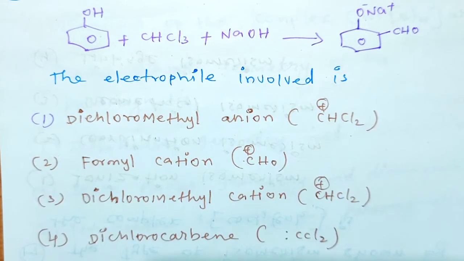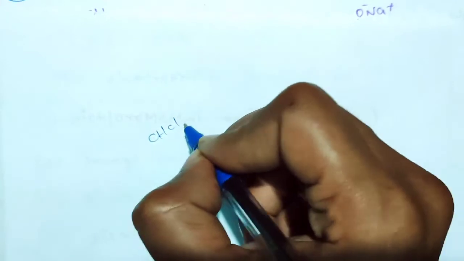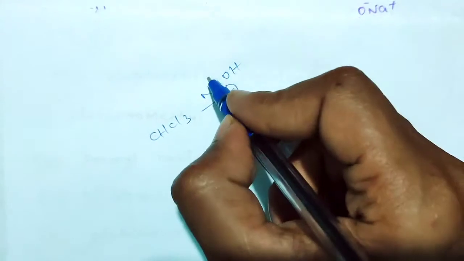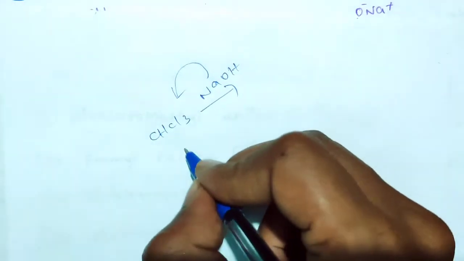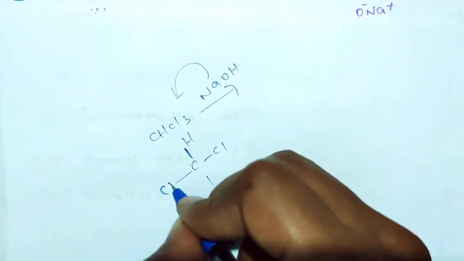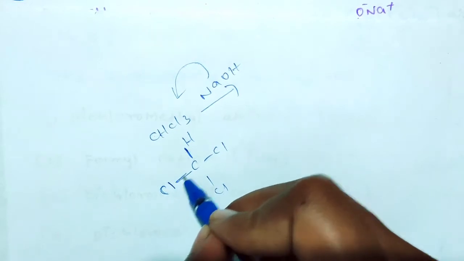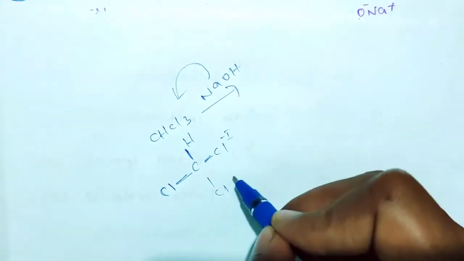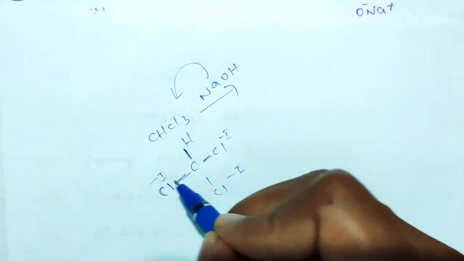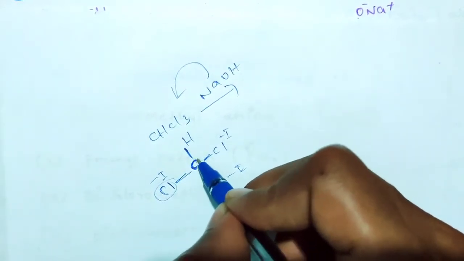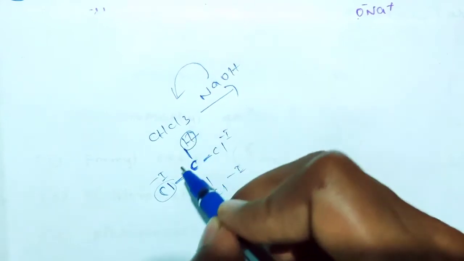So generally, you see this reaction. Now CHCl3 is given in the presence of a base, right? First of all, this base reacts with this CHCl3. Now I am writing the structure. Now this one CH, Cl, Cl, Cl. So here all are electronegative groups. Chlorine has more electronegativity. That's why these are acting with a minus I effect. All are acting with a minus I effect. So once all are minus I, this carbon becomes less electron-rich. That's why this hydrogen is a more acidic hydrogen, right?